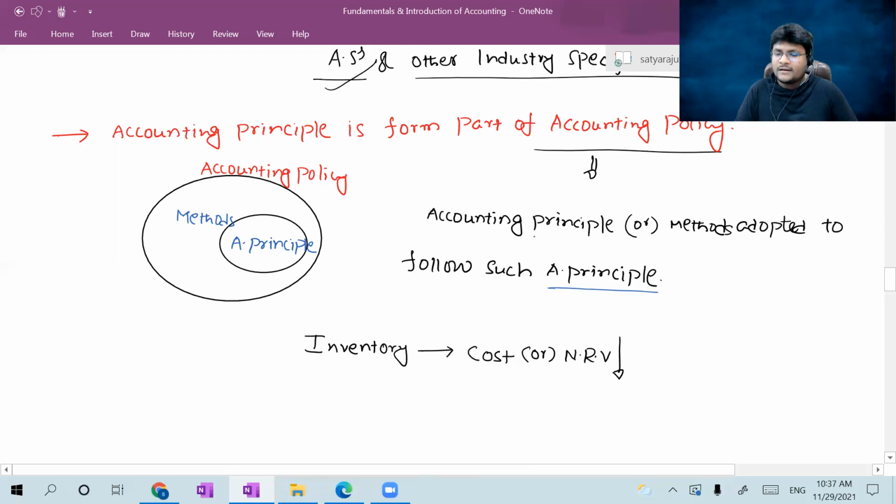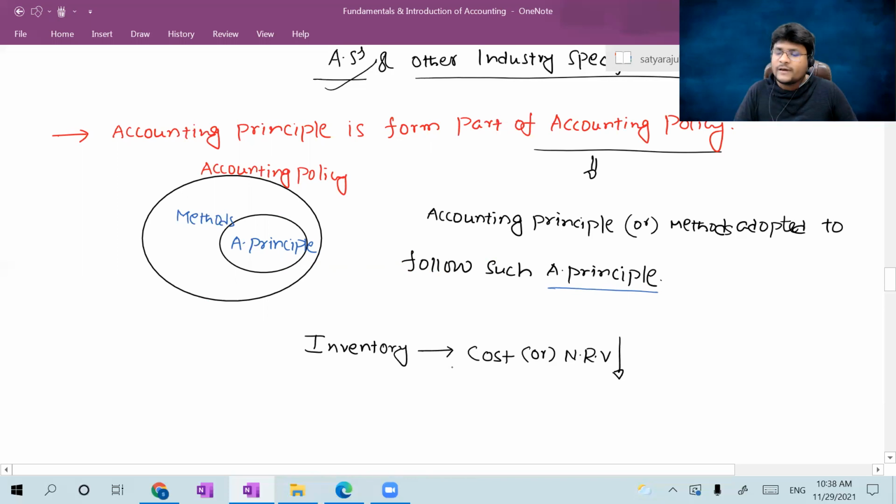Sir, it doesn't involve any method. Is it involved in methodology? No. It is a pure accounting principle. So I already told you a principle is also called a policy. Why? Because policy includes principle. There is no difference between principle and policy, but policy is a wider term compared with principle, which is a pure principle as well as policy.